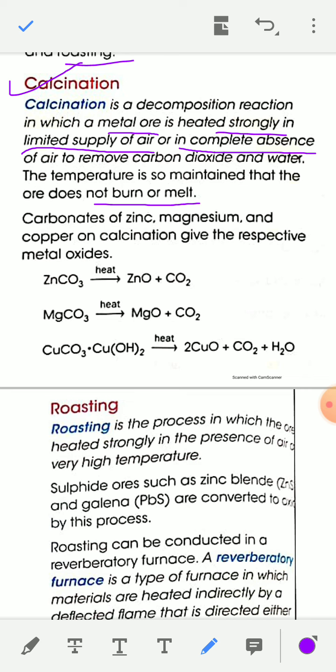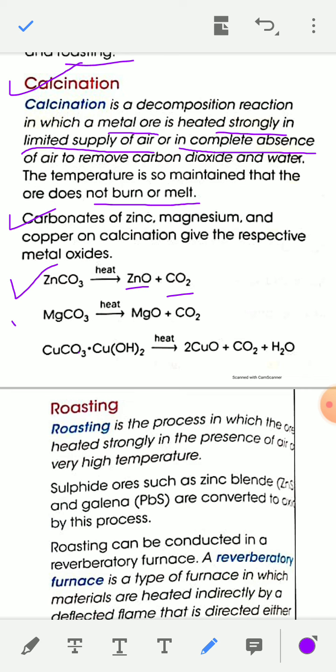Now see examples of calcination. Generally this method is applied in case of carbonate ore. Carbonates of zinc, magnesium, copper on calcination give the respective metal oxide. For example, when zinc carbonate is heated in absence of air or in a limited supply of air, you will get zinc oxide plus carbon dioxide.